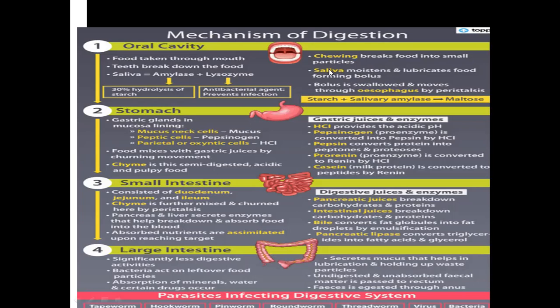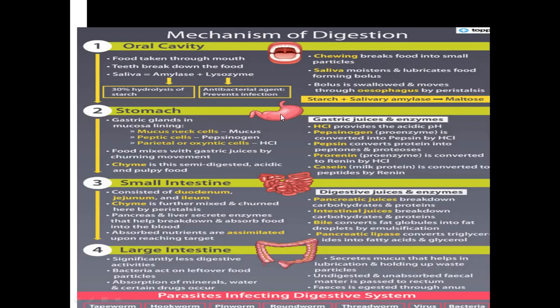Okay, so this is what is happening in the mouth. Starch plus salivary amylase, that is, salivary amylase is the enzyme. Starch is hydrolyzed or digested to maltose and some amount of isomaltose. Okay, these are also simple carbohydrates, but they have to be further broken down to glucose. So partial digestion of food is taking place, as I told you. So you understood? This is all that's happening in the mouth.